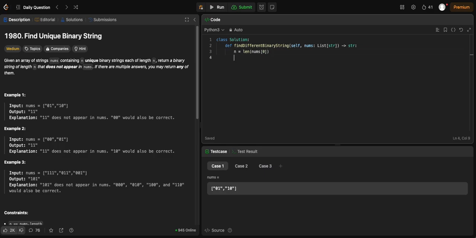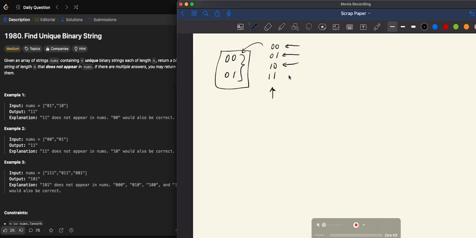So we have that, and then we probably want a set, which we'll call seen. One way to optimize this is, instead of generating every string, we generate the corresponding number. Instead of 00, 01, 10, 11, we can map this to 0, 1, 2, 3.